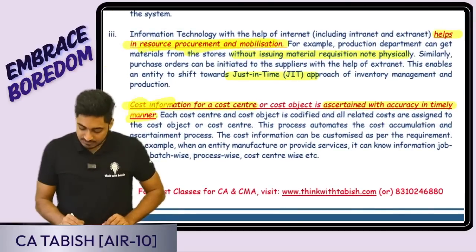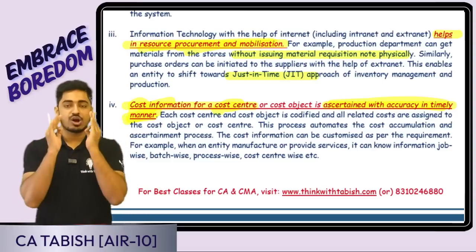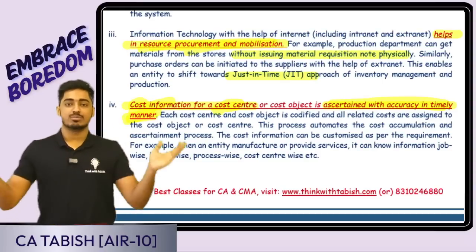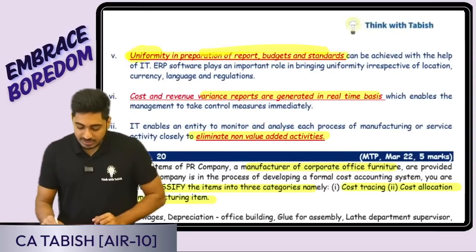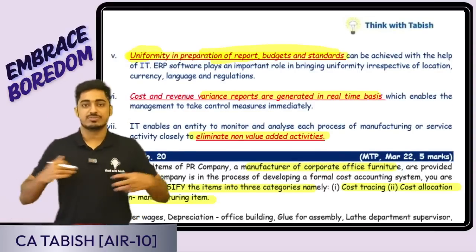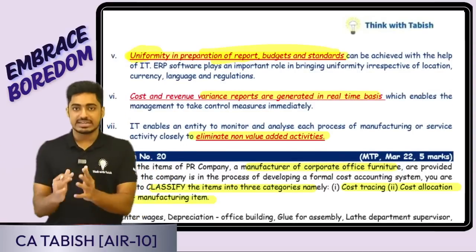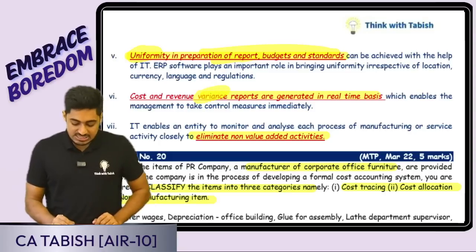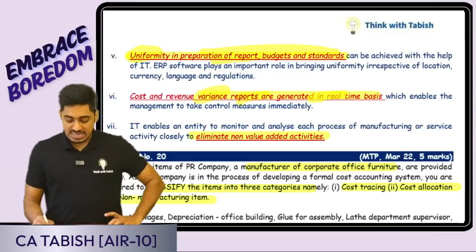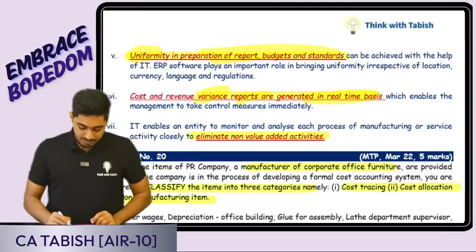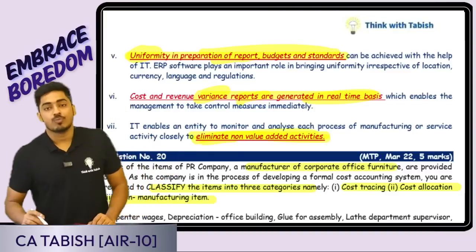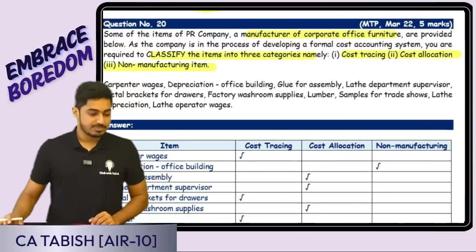Next is cost information. It will be ascertained accurately and in a timely manner. On time, we can record and calculate because everything is happening through ERP. Next, there will be uniformity in the preparation of budgets, etc., because everything is happening through ERP, so there is a standard way of presentation. Variance reports, cost and revenue variances can be generated on a real-time basis. I need not wait because everything is on ERP, and it will help us eliminate non-value added activities. Is this clear, everyone?